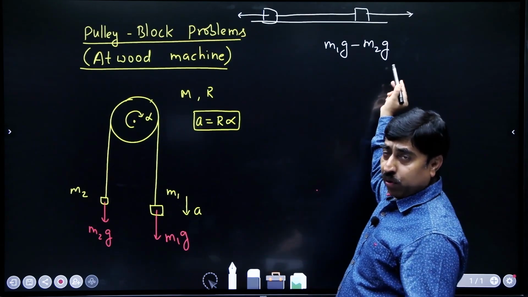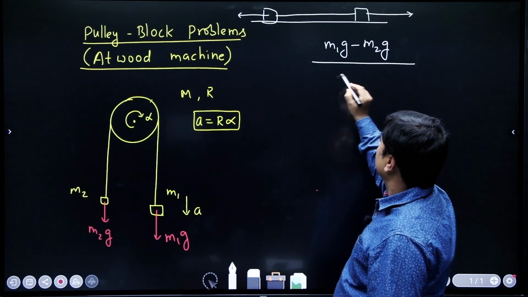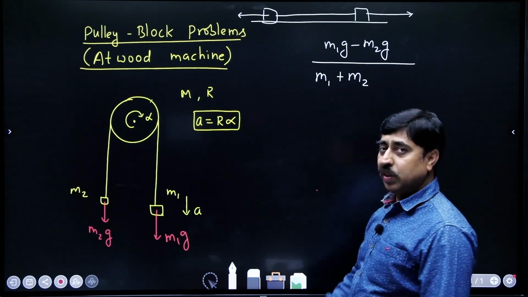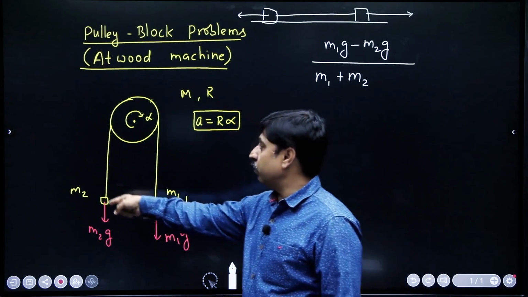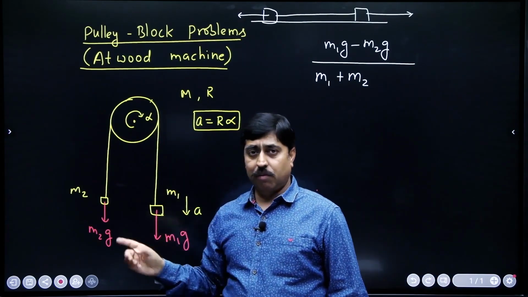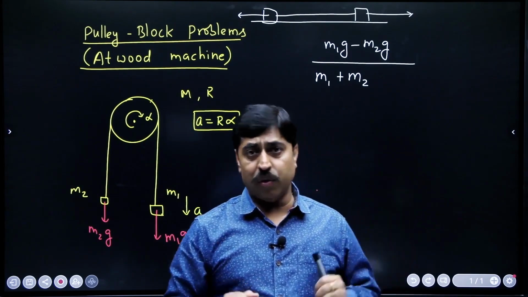So this is the net force, and due to this force, the mass which is running, the mass which is accelerated, is m1 plus m2. m1 plus m2 is the total mass of this train which is running because of this resultant force.